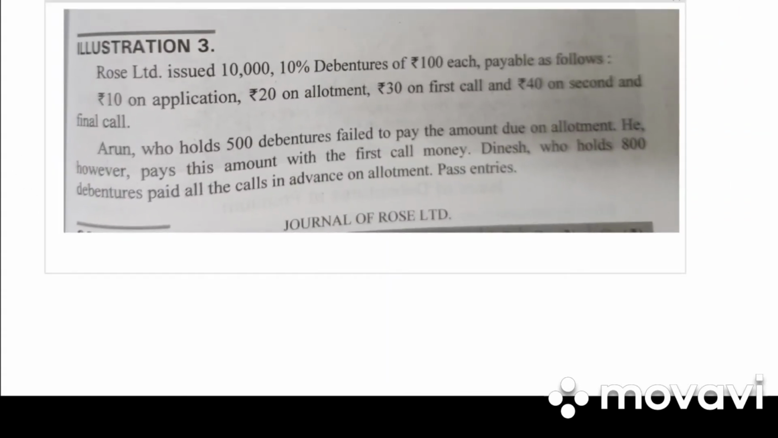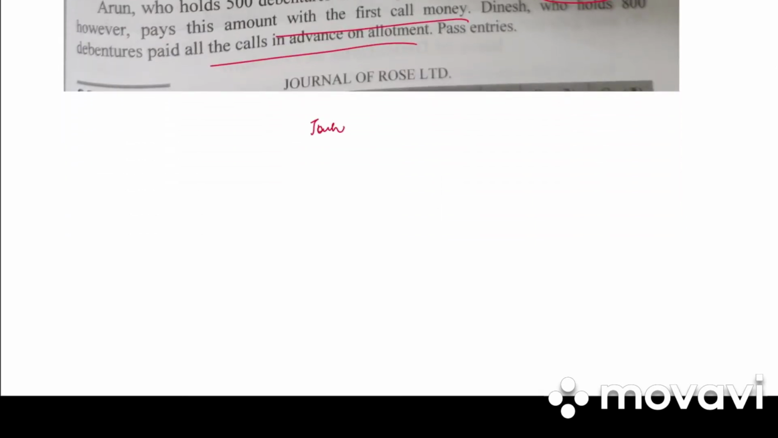Take down illustration 3. Rose Limited issued 10% debentures of 100 each payable as follows: 10 on application, 20 on allotment, 30 on first call, 40 on second and final call. Arun, who holds 500 debentures, failed to pay the amount due on allotment. He, however, pays this amount with the first call money. So he did not pay the 500 debentures amount in allotment, but he paid it in the first call. Dinesh, who holds 800 debentures, paid all the calls in advance in allotment. So pass necessary journal entries.